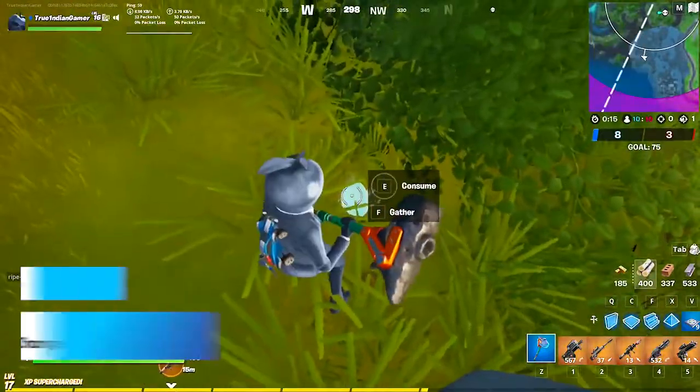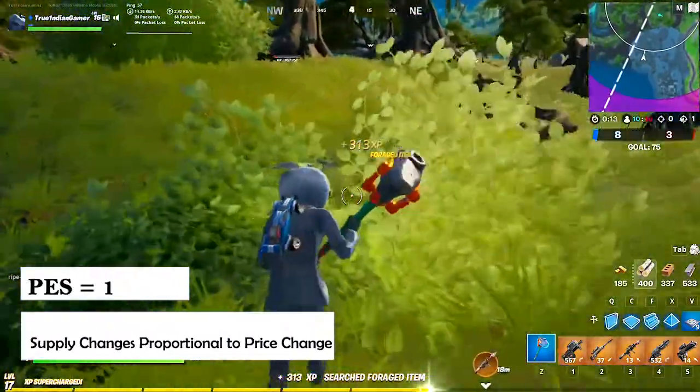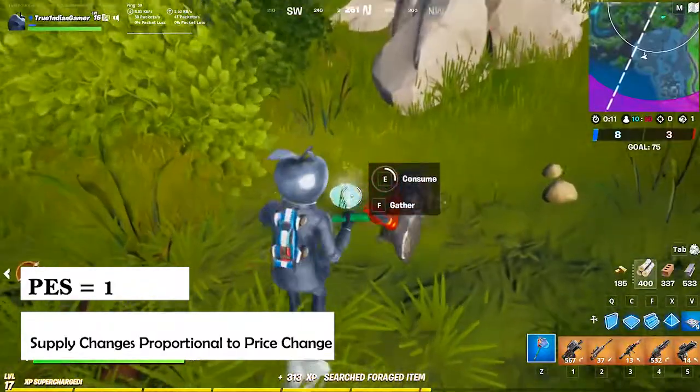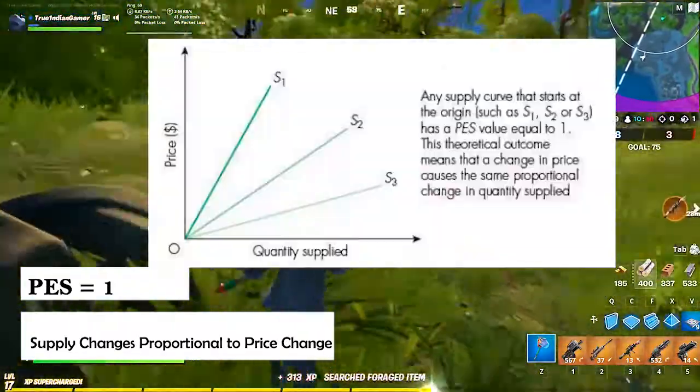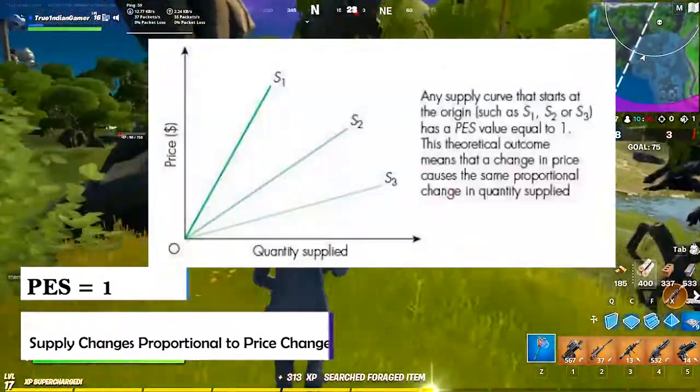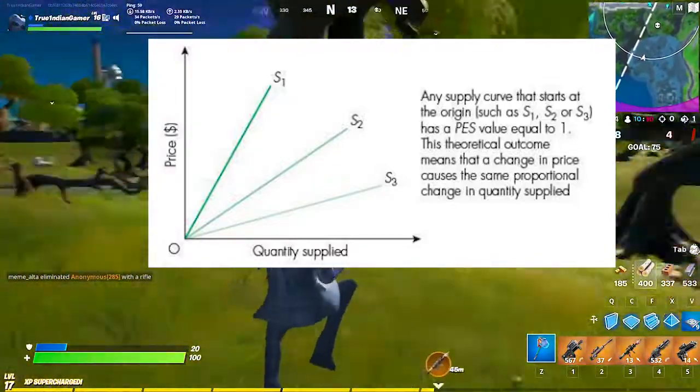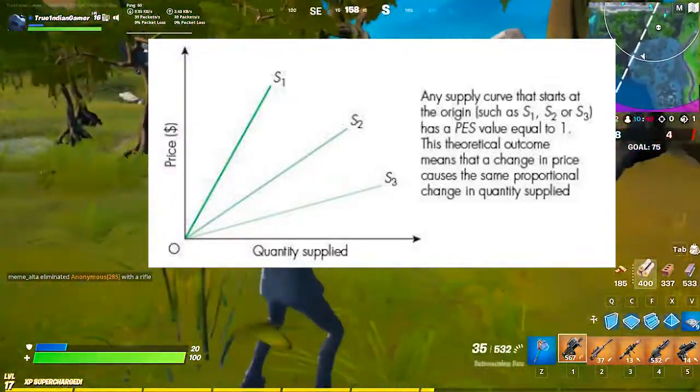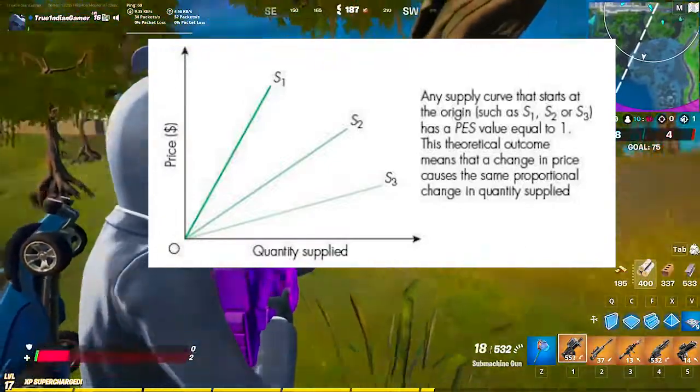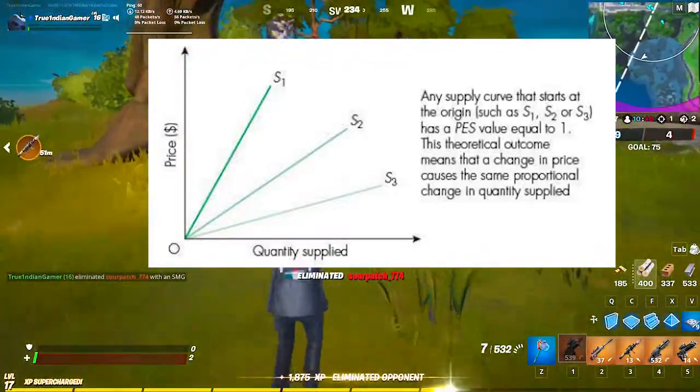If the PES for a product is equal to 1, then supply has unitary price elasticity. That is, the percentage change in the quantity supplied matches the proportional change in the price. Any upward sloping supply curve that starts at the origin will have unitary price elasticity, as shown in the diagram.